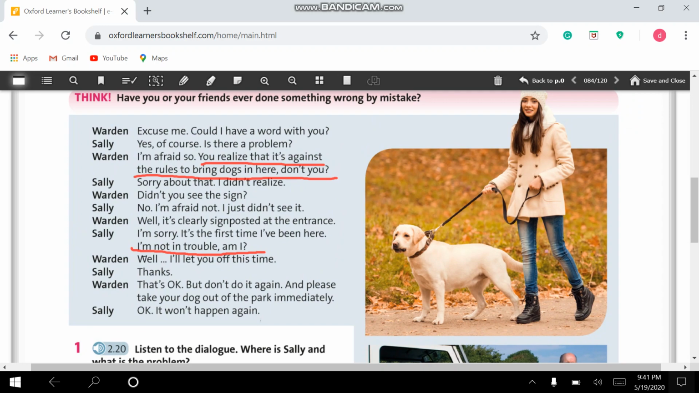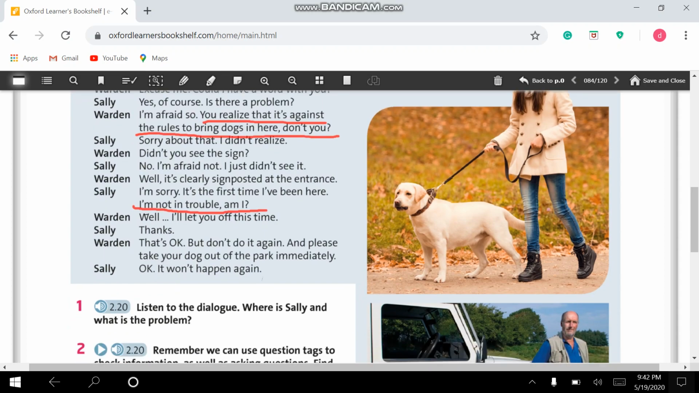Warden, excuse me, could I have a word with you? Yes, of course. Is there a problem? I'm afraid so. You realize that it's against the rules to bring dogs in here, don't you? Sorry about that, I didn't realize. Didn't you see the sign? No, I'm afraid not. I just didn't see it. Well, it's clearly signposted at the entrance. I'm sorry, it's the first time I've been here. I'm not in trouble, am I? Well, I'll let you off this time. Thanks. That's okay, but don't do it again. And please take your dog out of the park immediately. Okay, it won't happen again.